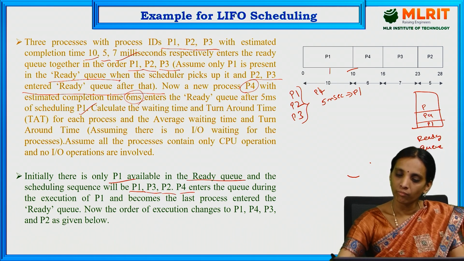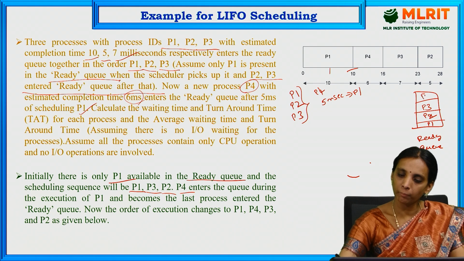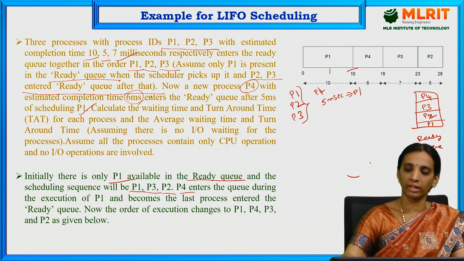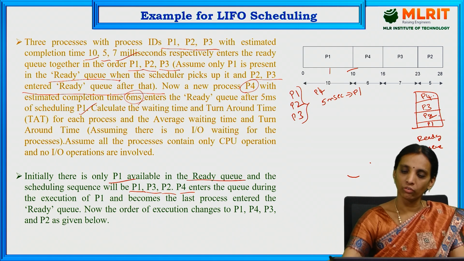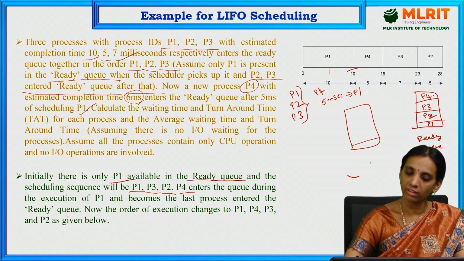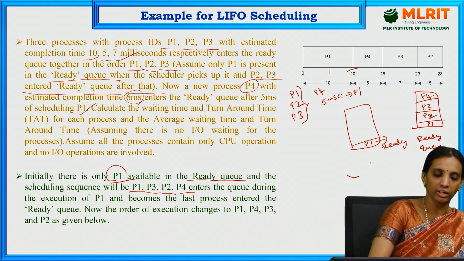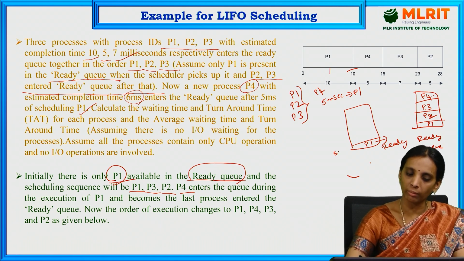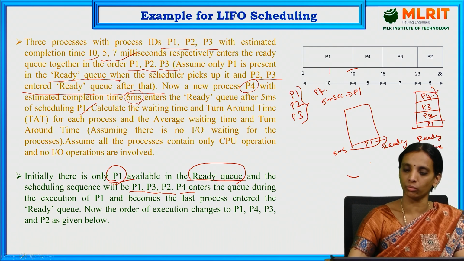Here P2 and P3 entered the ready queue, right? Next the P4 process entered. After completion of 5 milliseconds, P1 started its execution because at the initial state it is the available process in the ready queue. So after completion of 5 milliseconds for P1, P4 entered last into the ready queue. So now P4 goes to the ready queue.